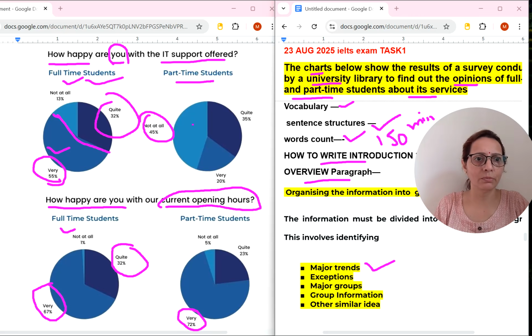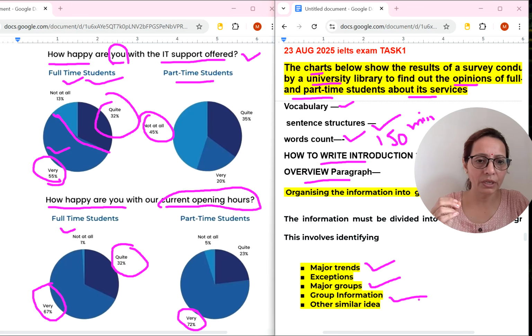And here it is opposite, some opposite trend is going on. Not at all: here part-time students are happy with IT support at 45% and here only 5%. So that is going something different. So this is the major trend. Major groups we have come to know. First, there are two categories of pie charts: IT support and current opening hours. Second, group information, the major groups, full-time and part-time.